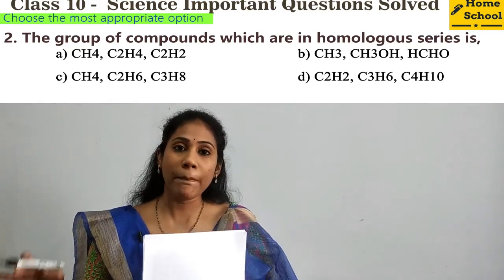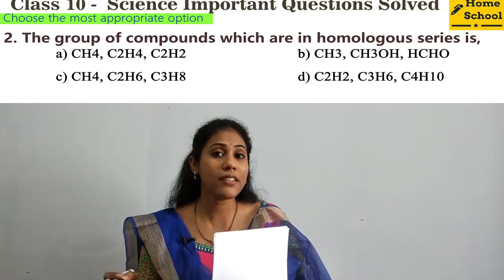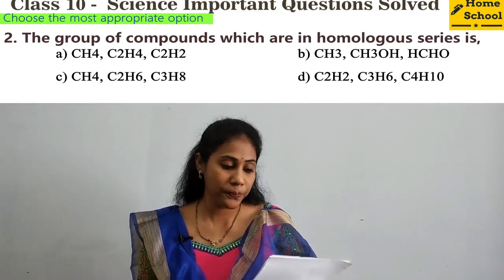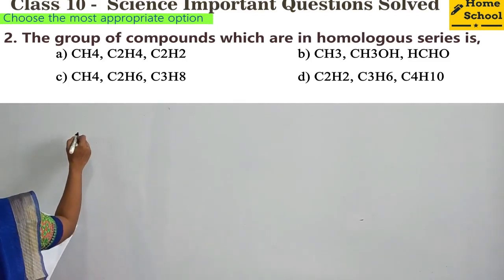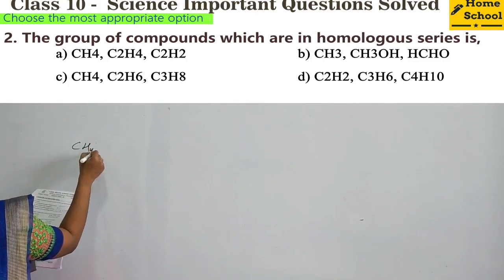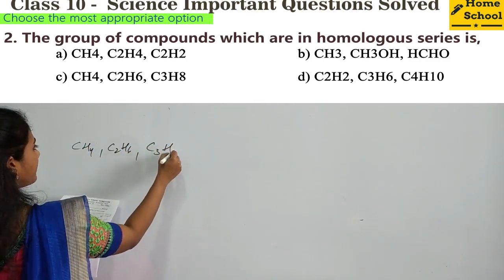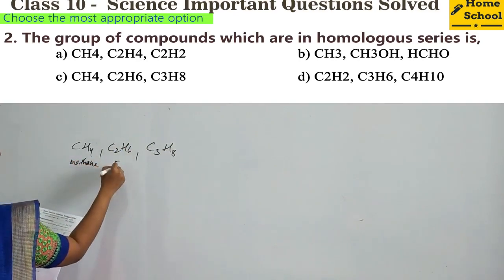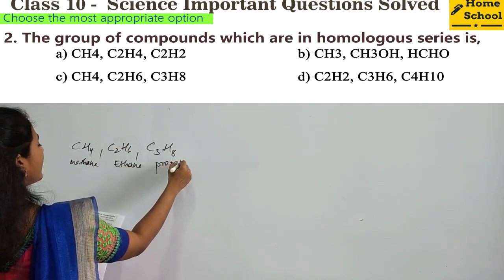A series of compounds which belong to the same class of organic compounds having a difference of just CH2, isn't it? And you see the option C here, they have given CH4, C2H6, C3H8, okay? And we know this is methane and this is ethane and this is propane, isn't it?